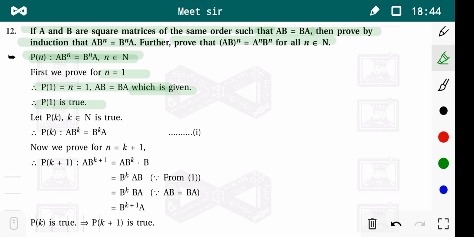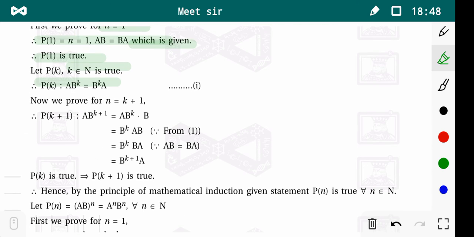We suppose that P of k is true for any natural number k, that is AB raised to k is equal to B raised to k into A. Now we prove it for n equal to k plus 1, that is AB raised to k plus 1. It is written as AB power k into B. We know that AB power k is B raised to k into A. This is B raised to k into AB.